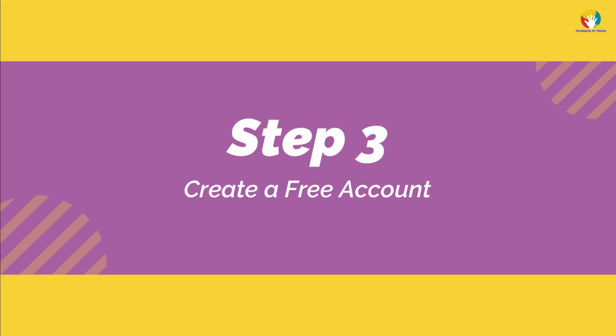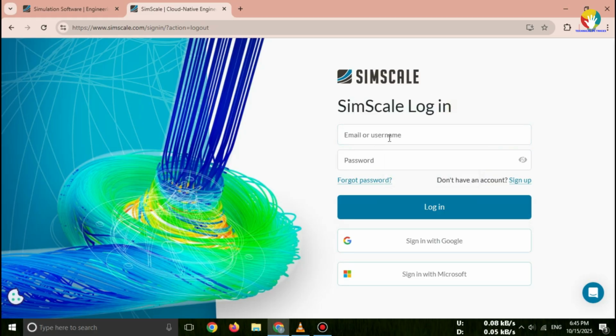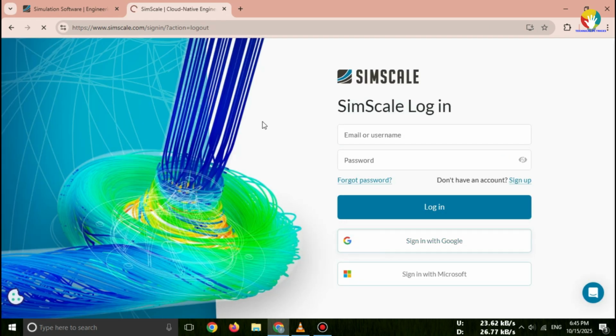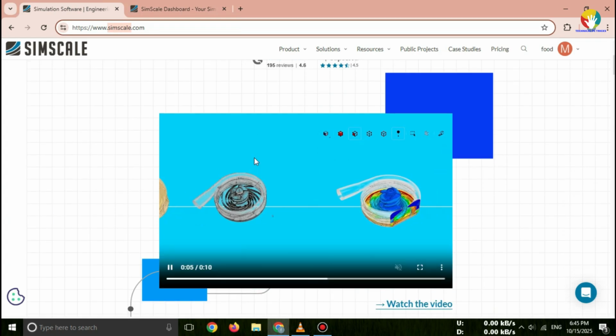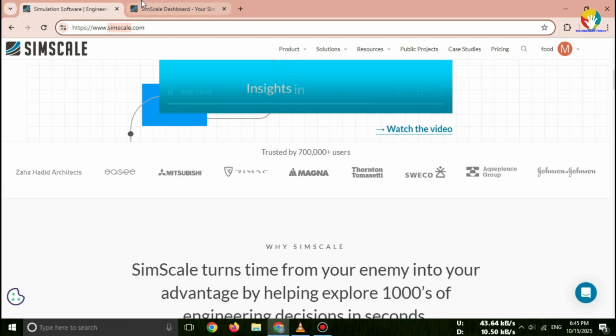Step 3. Create a free account. Now, sign up with your email address or directly use Google Login. SimScale offers a 10 simulations remaining and personal CPU usage 3,000 hours free trial for new users. You can also choose the community plan, which is completely free forever for public projects.